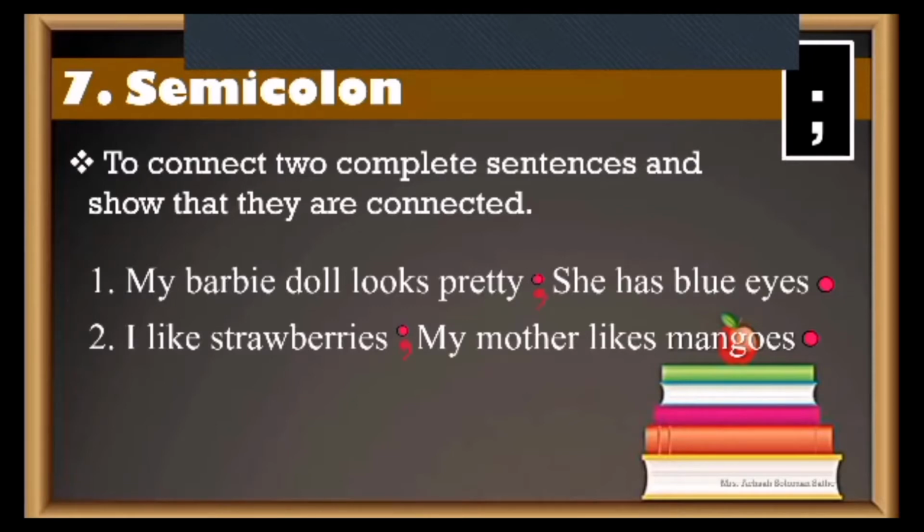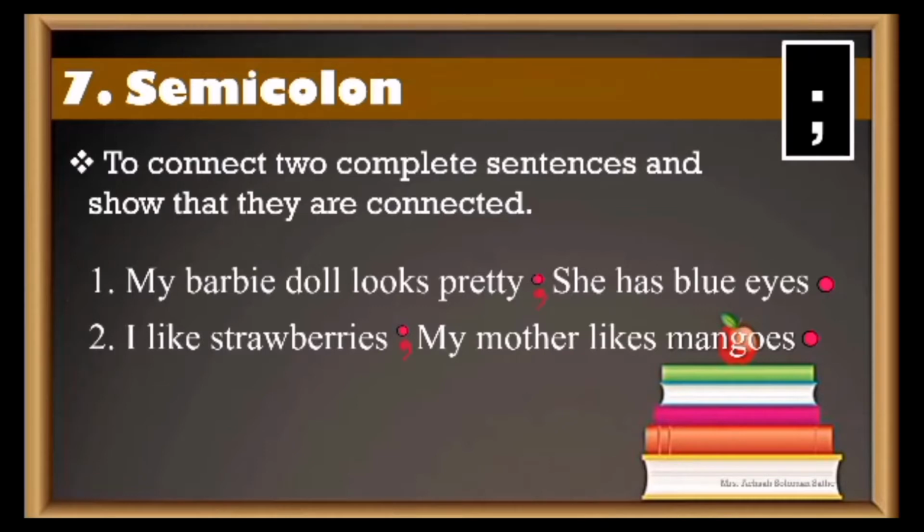Now, this semicolon is actually between the comma and a full stop. Comma is a short pause. Okay. Full stop is a very big pause. And what comes between the two is the semicolon. Its pause is in between. Clear? This is all about when we speak, we use the semicolon. We keep it in mind, and that's how we use our pauses in the sentences when we read it.